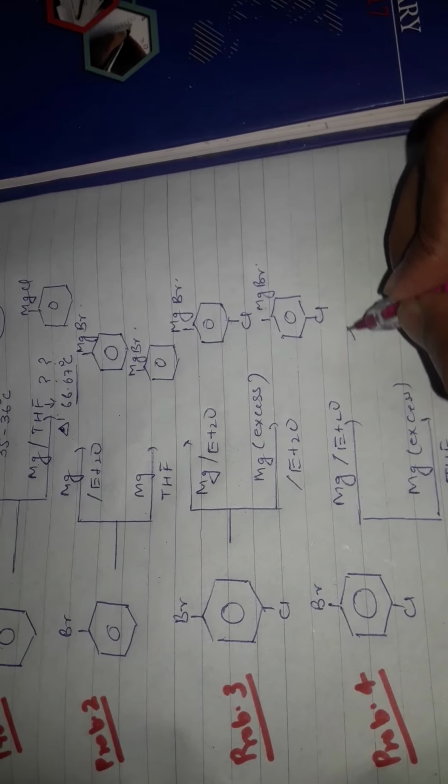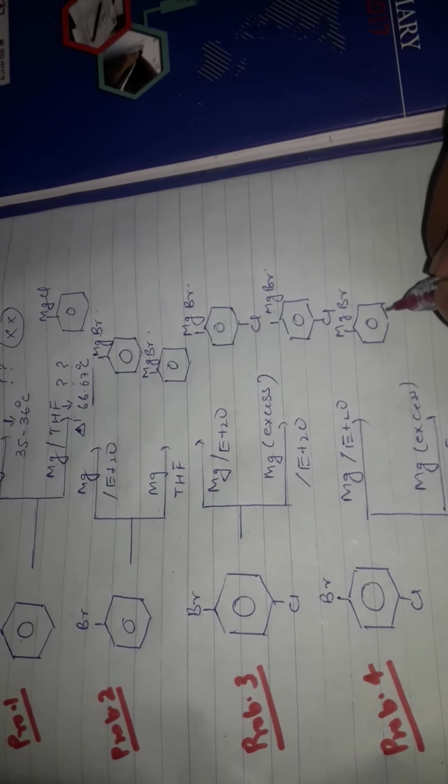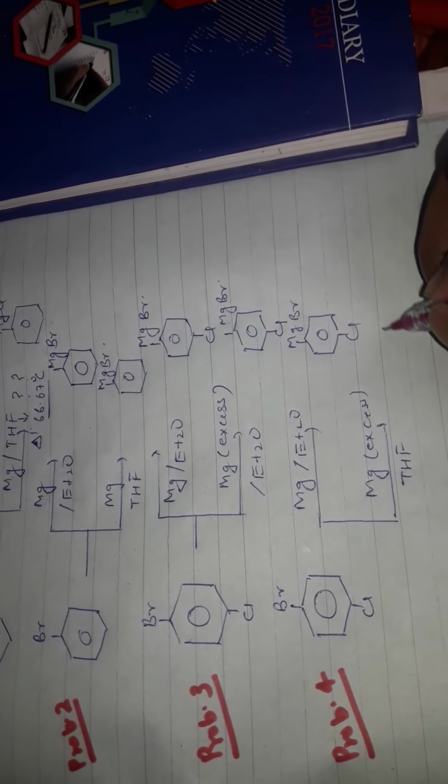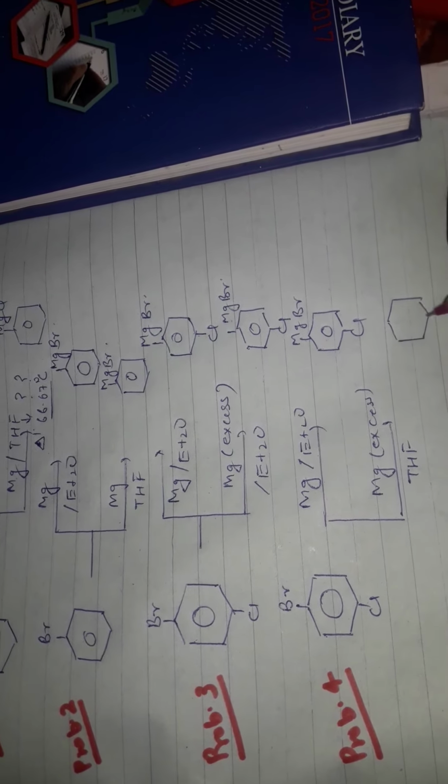Same as it is if you go for this reaction, so in this MgBr forms and Cl will remain. So this will remain MgBr, and this one is chloro.